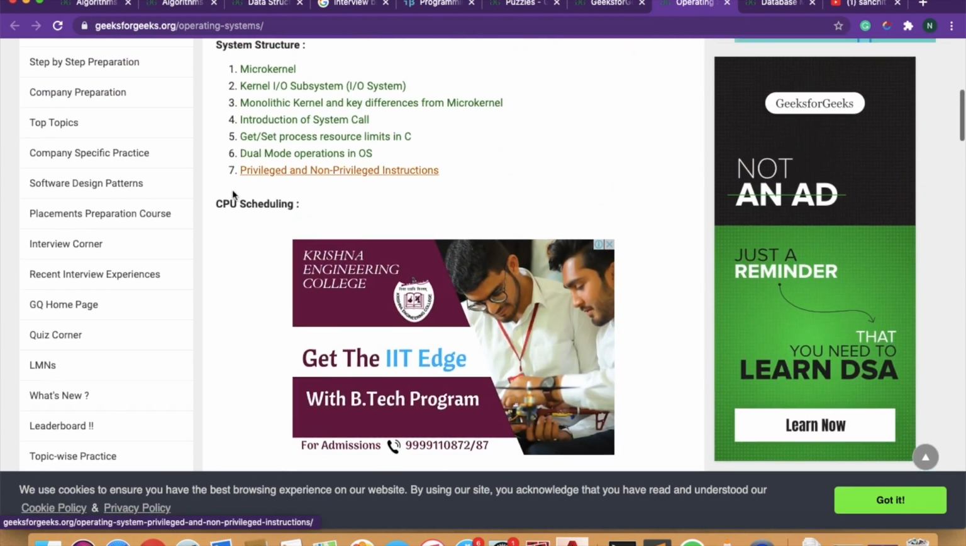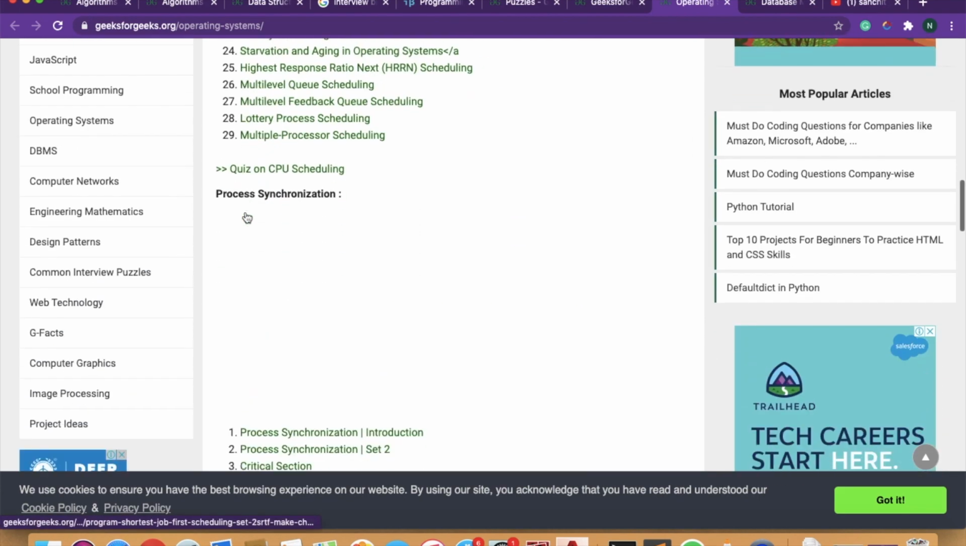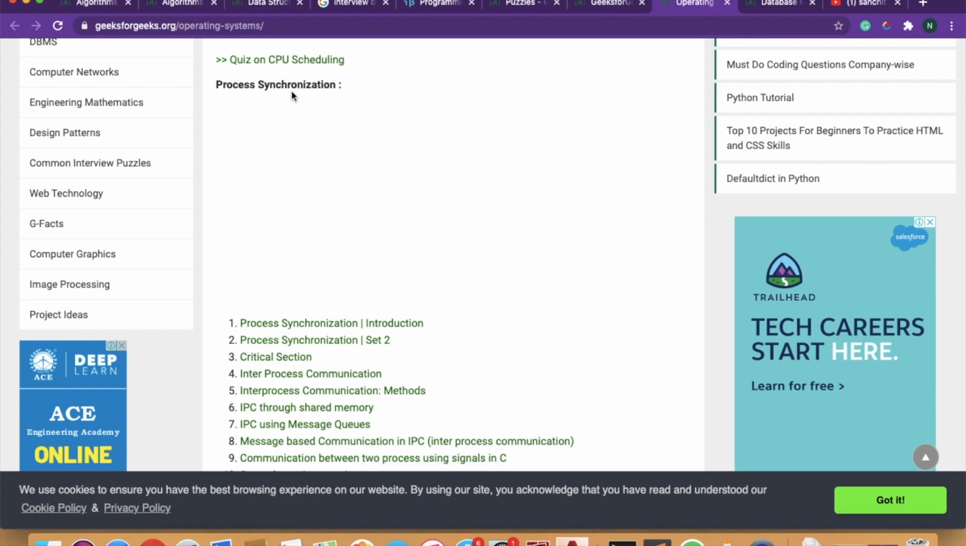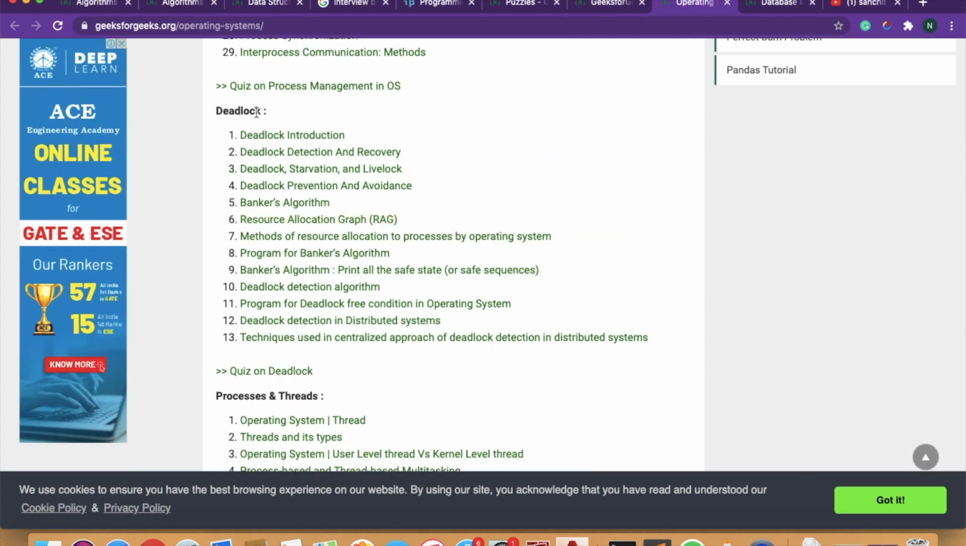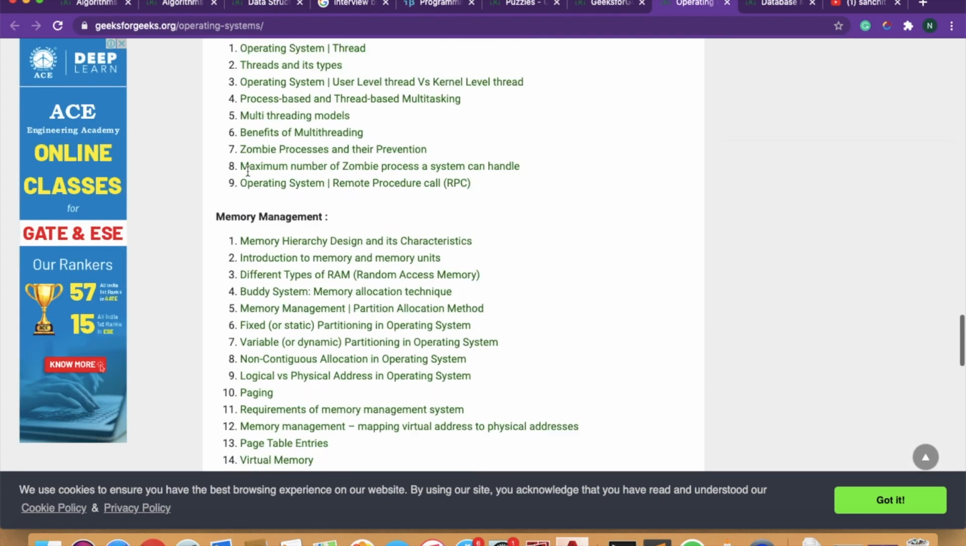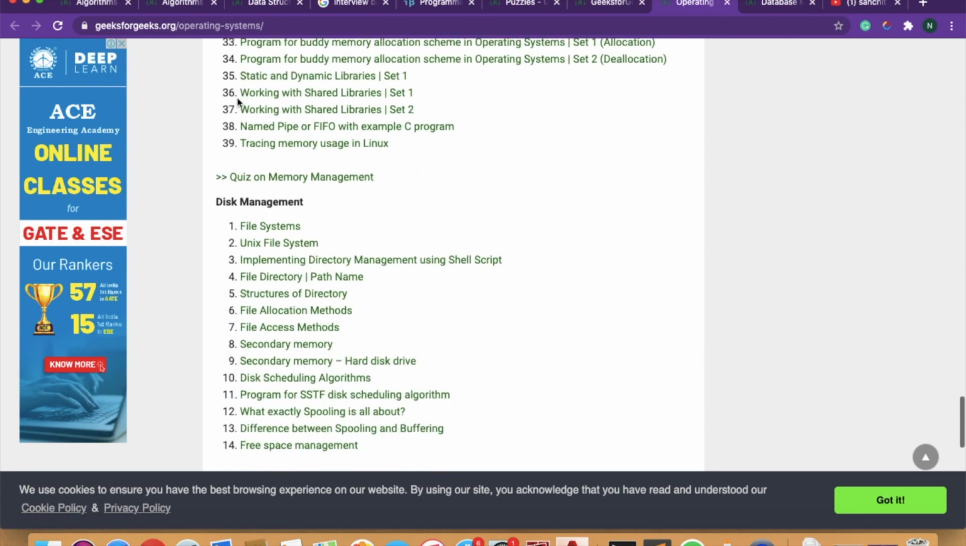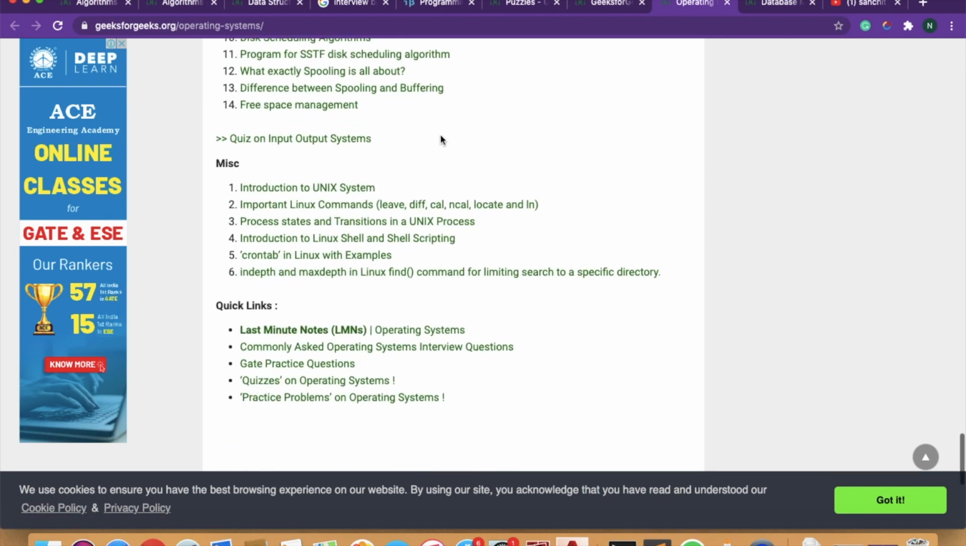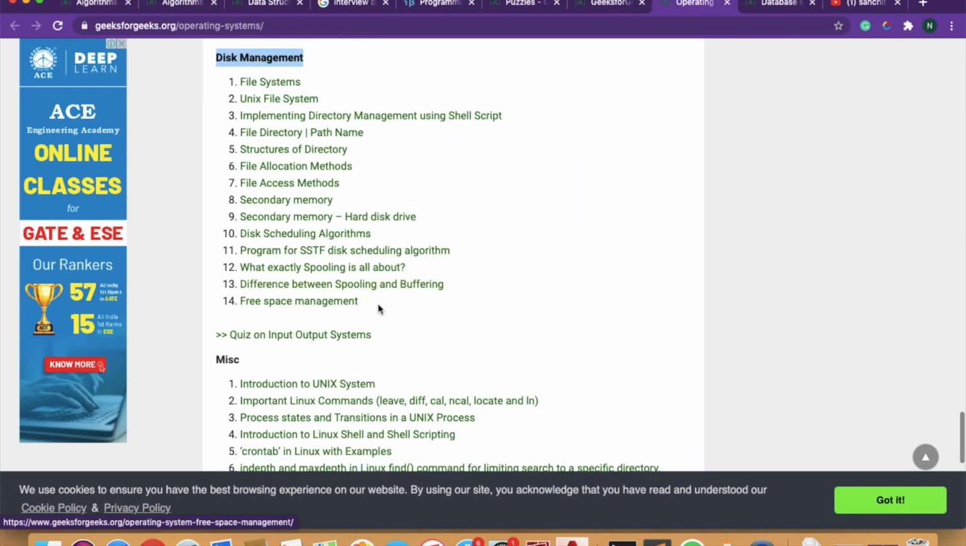You have to read CPU scheduling, very important. Process synchronization is quite important, deadlock is quite important, process and threads are quite important, memory management is quite important, disk management is quite important. So till here you have to do.